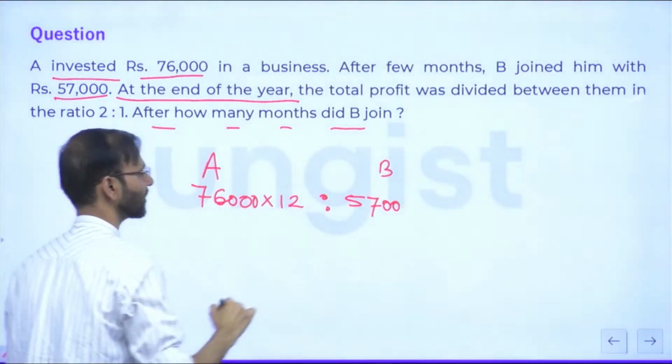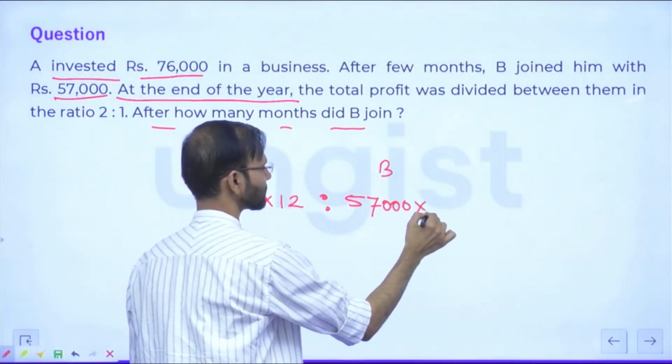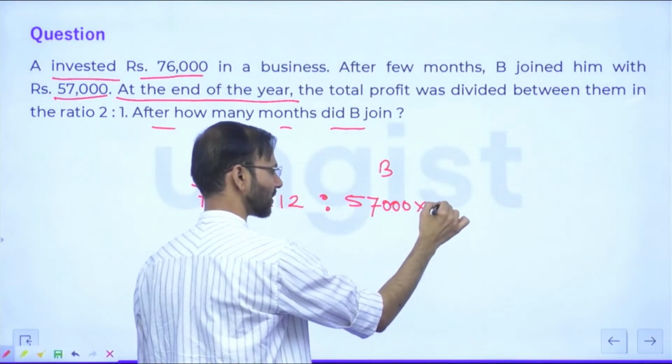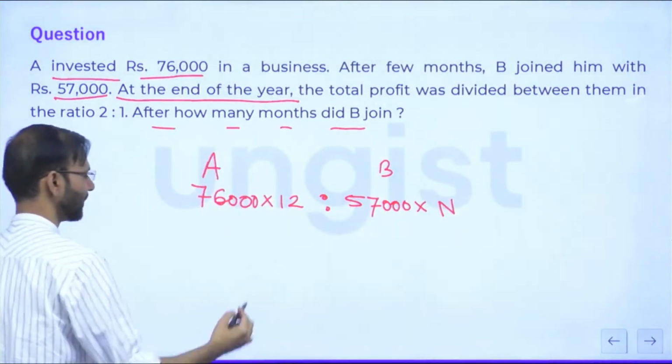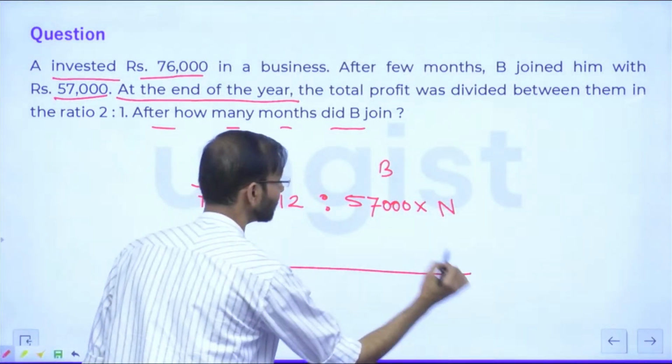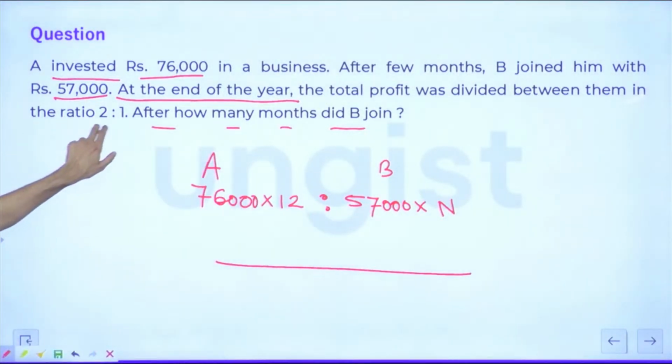76,000, I'm sorry. This is 57,000 and the number of months is not given. So let's say this is N, right? And at the end of the year, the profit was divided in the ratio 2:1.